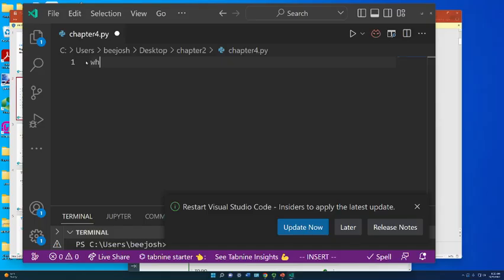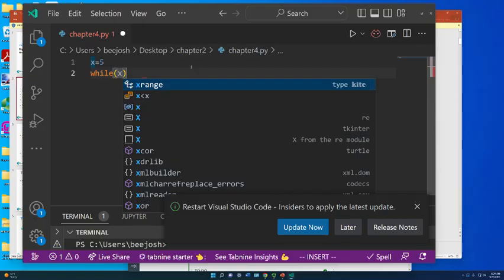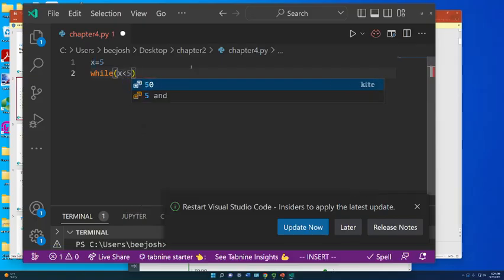When we talk about control structures, we can do something while something is true. Where we have a while loop, we can say while x is less than 5. Right here it uses a relational operator to determine whether or not the while loop should continue repeating.